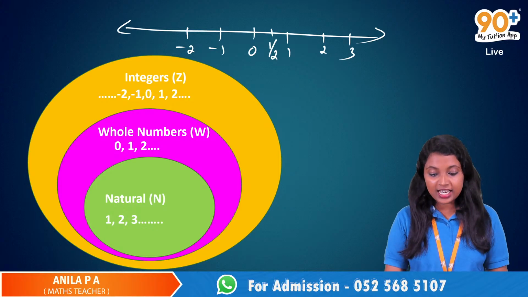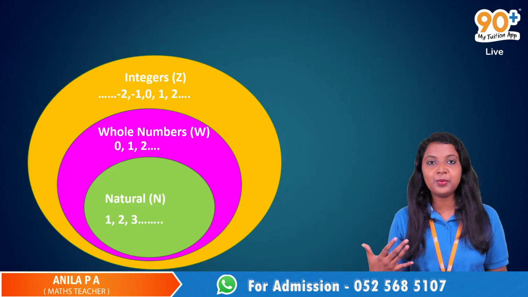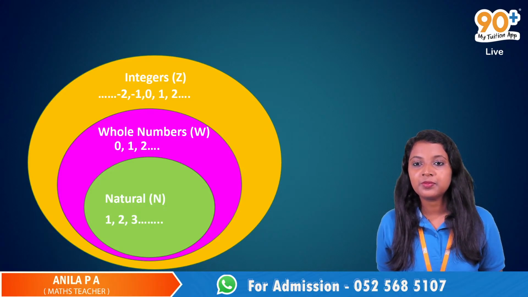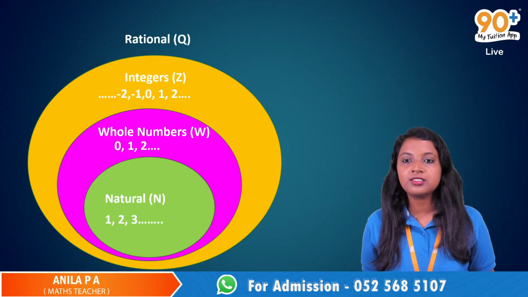Non-rational. Rational numbers. Very good. They are known as rational numbers. And what about the alphabet which denotes rational numbers? Is it R? U? Q. Very good. Ma'am, I just joined. What did I miss? Nothing.